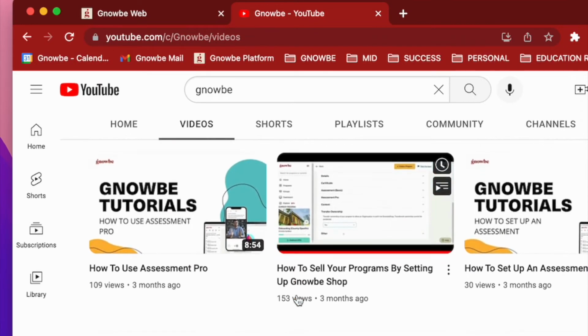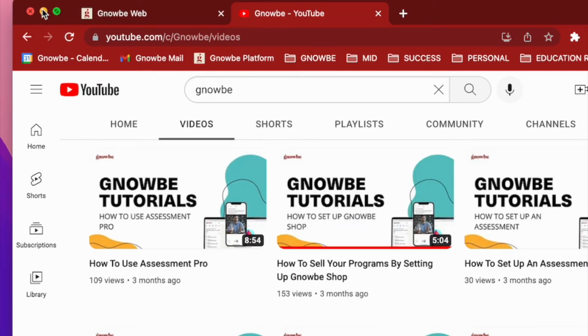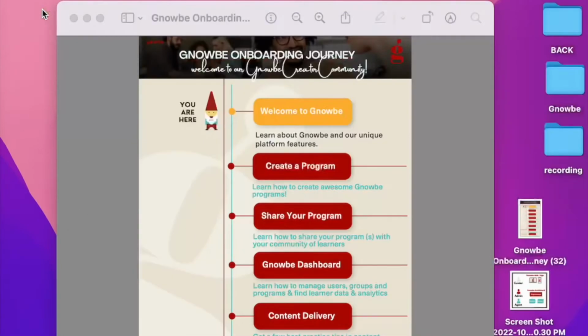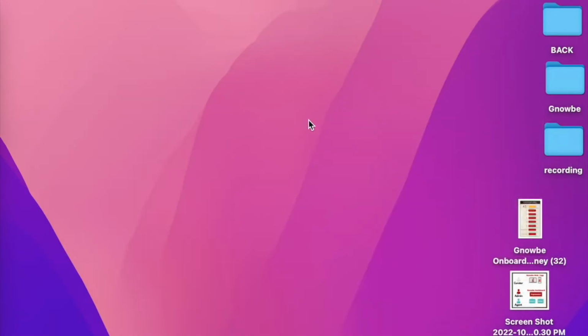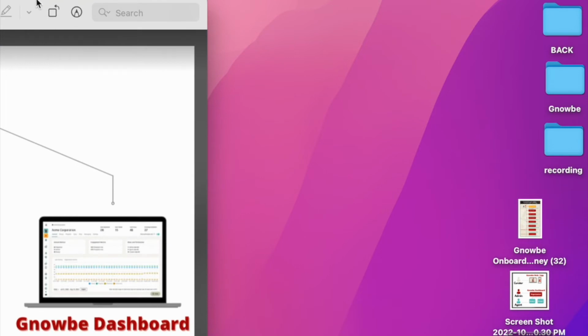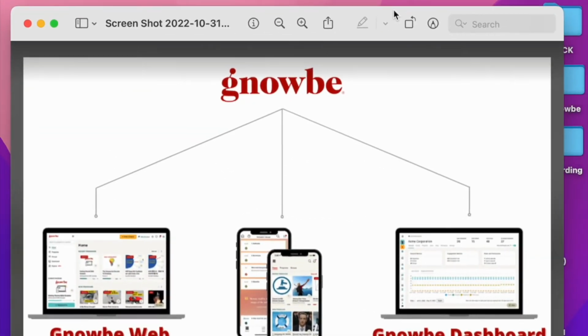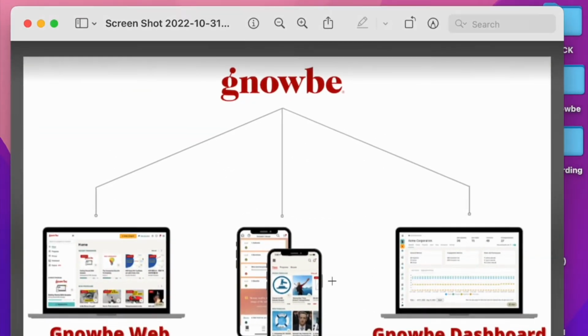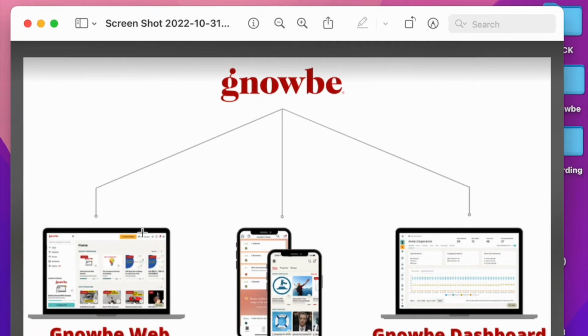I'm just going to give you a quick intro also to the Gnowbe ecosystem, because that's really helpful for navigating your way around. So let me just pull up the screen for you here. Now you'll notice we actually have three different platforms within our Gnowbe ecosystem. There's Gnowbe Web, there's Gnowbe App, which is on your phone primarily, and Gnowbe Dashboard.